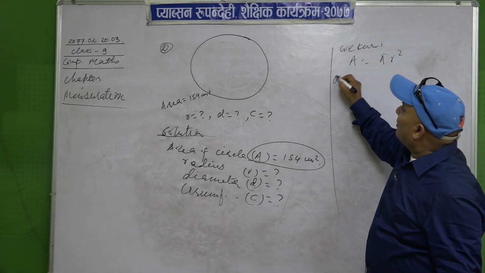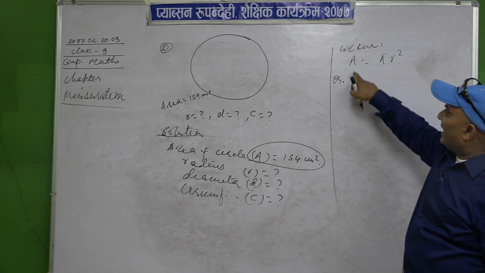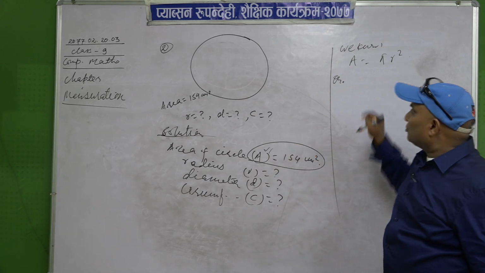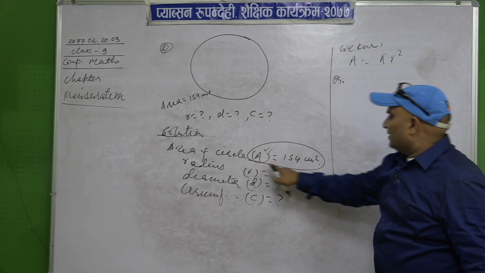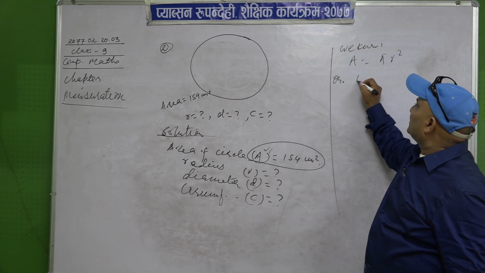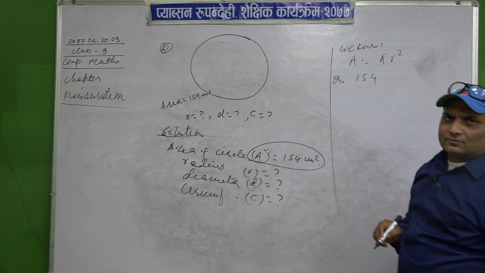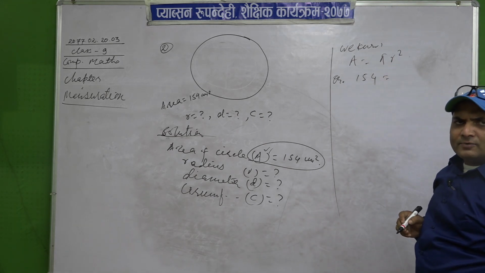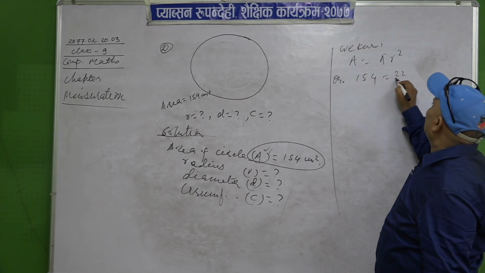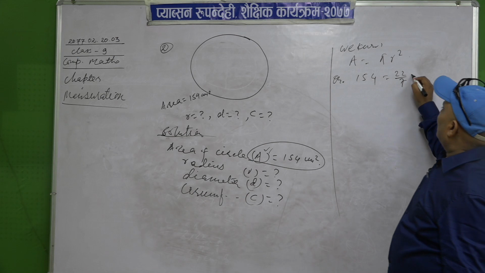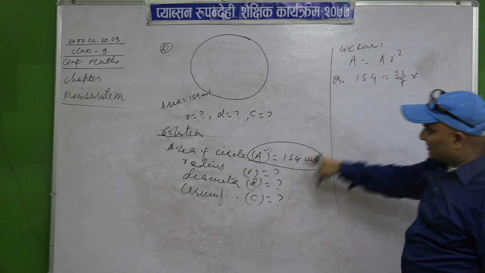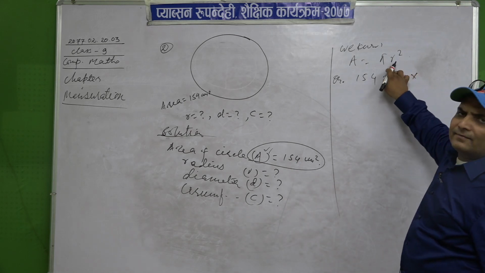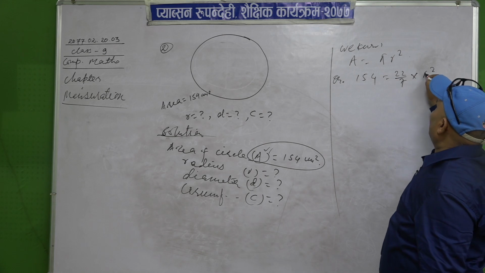Now put the values we have. Do we have the value of area? Yes, we have the value of area. So put the value of area here. The value of area is 154, so put 154 in the place of A. Similarly, we know the value of pi. The value of pi is 22 upon 7. Do we know the value of r? We do not have the value of r. If we don't have the value of r, leave it as it is, r square.